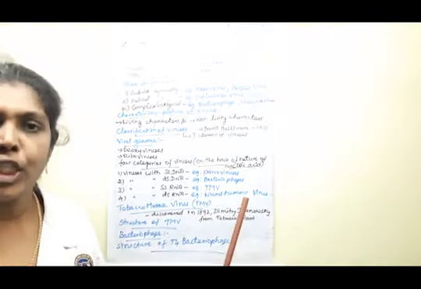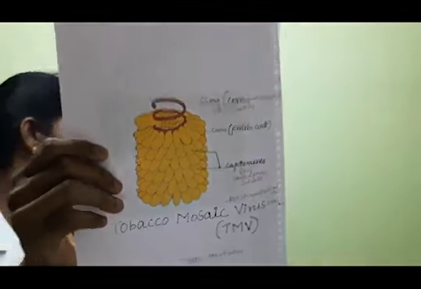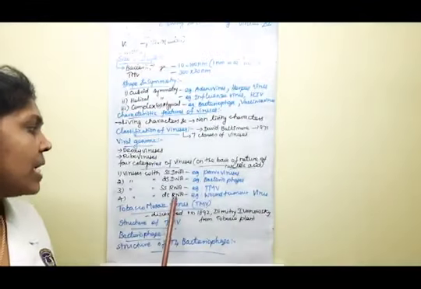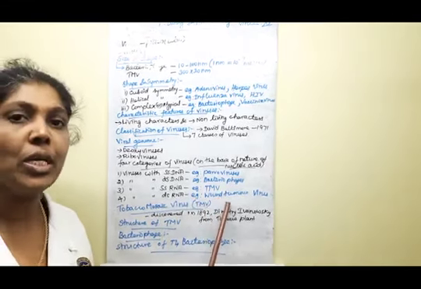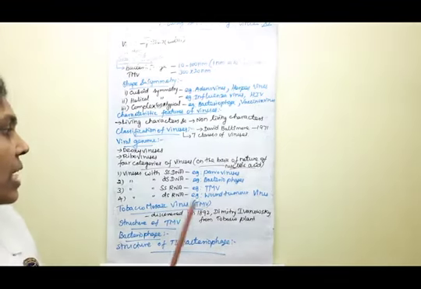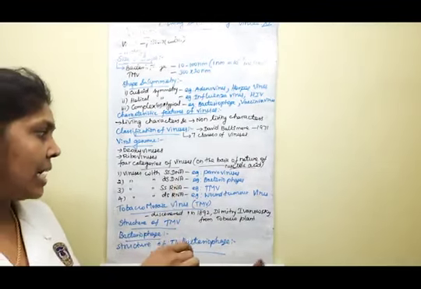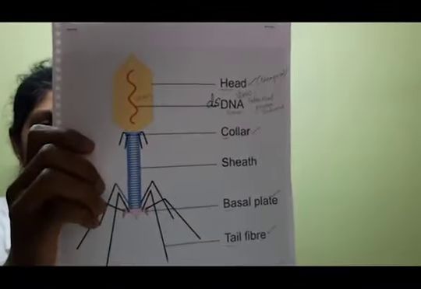So this is the tobacco mosaic virus. Okay, so this is the tobacco mosaic virus. Double stranded RNA molecule is present with that virus, and the example is the wound tumor virus. Okay, so this is that. Second one, double stranded DNA, so that is the bacteriophage viruses.